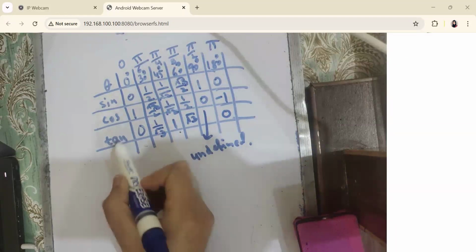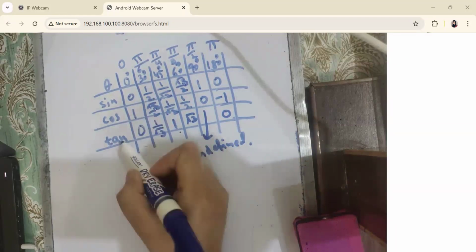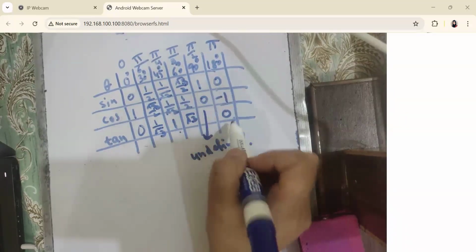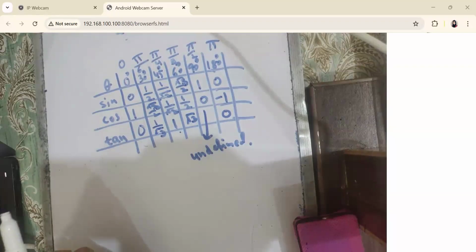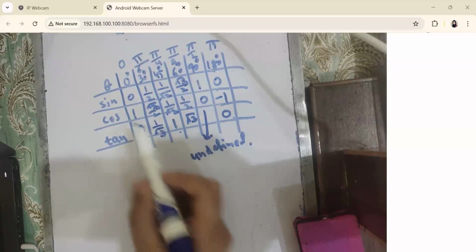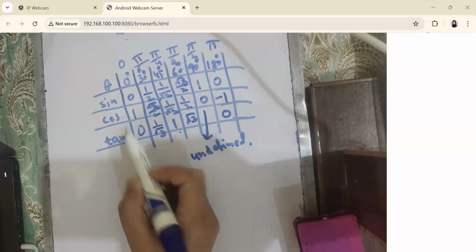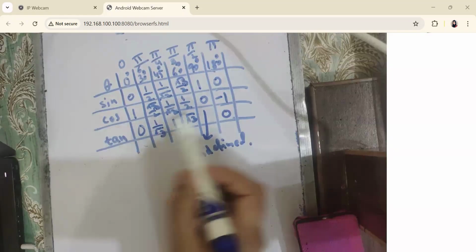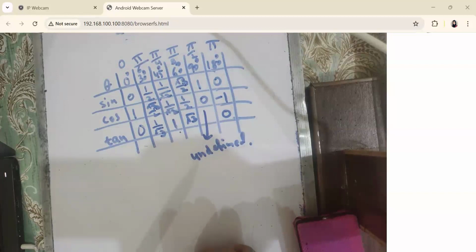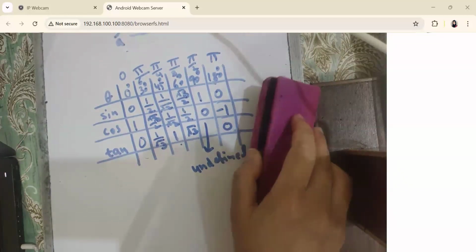So these are the values for tan. Tan 0 is 0, tan 30 is 1 over square root 3, tan 45 is 1, tan 60 is square root 3, tan 90 is undefined, and tan 180 is 0. You have to learn this table, because when you are solving definite integrals, most of the time the limits of integration are the angles, the arguments of these trigonometric functions. So you just need to learn this table at least up to 180. Is it clear?